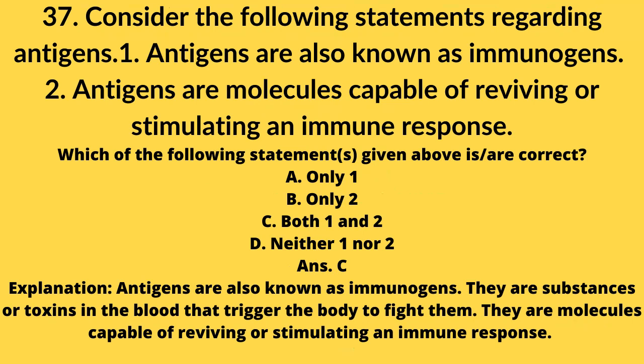ANS C. Explanation: Antigens are also known as immunogens. They are substances or toxins in the blood that trigger the body to fight them. They are molecules capable of reviving or stimulating an immune response.